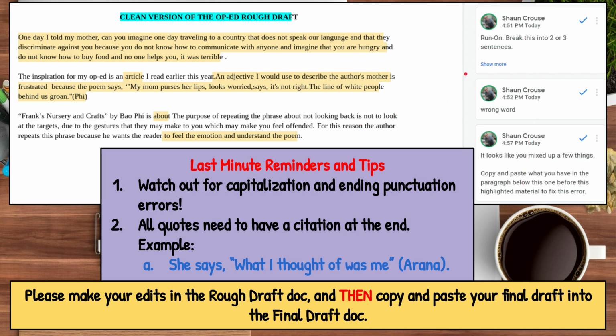If you have questions, please let me know or let Miss Deal know and we'll work with you to fix that. Please make your edits in the rough draft document, like actually just fix them right here. And then after you've gone through and made all of your edits, then you're going to copy and paste it into the final draft document. It just makes things much easier.